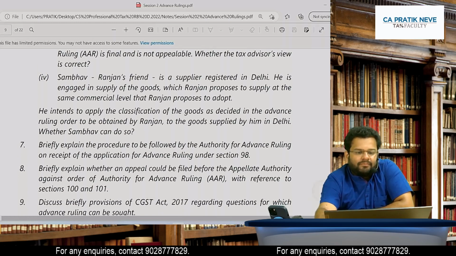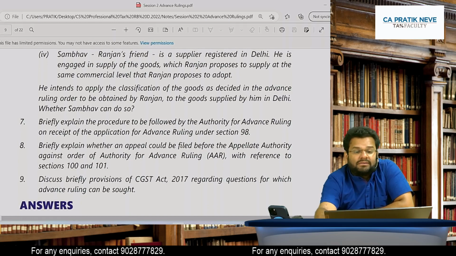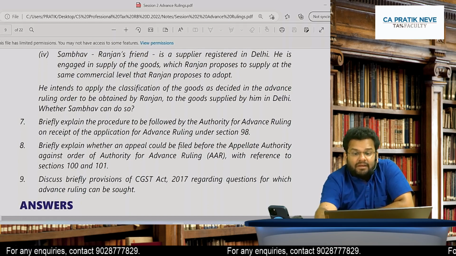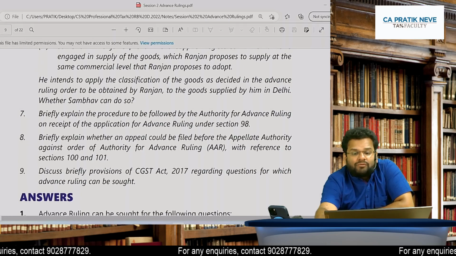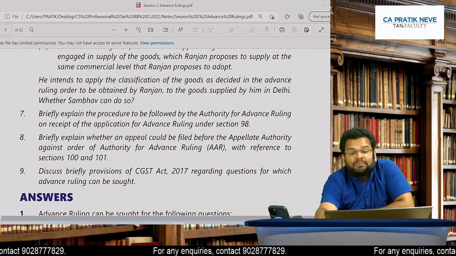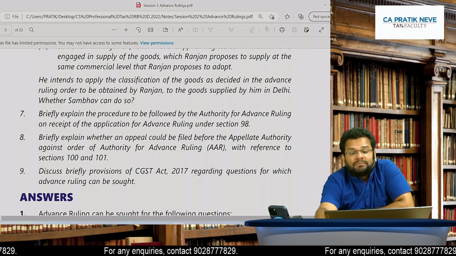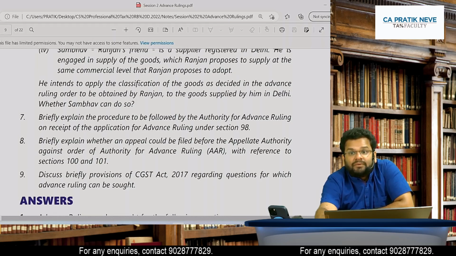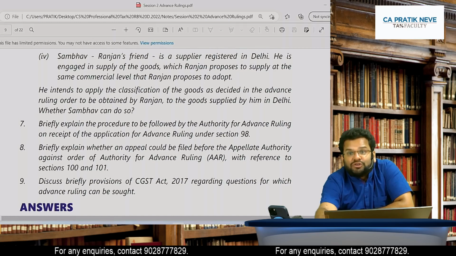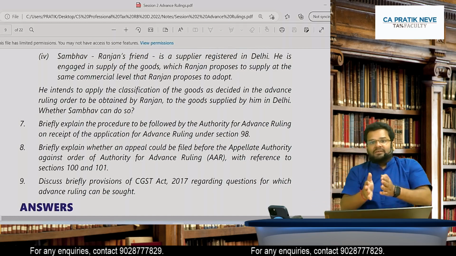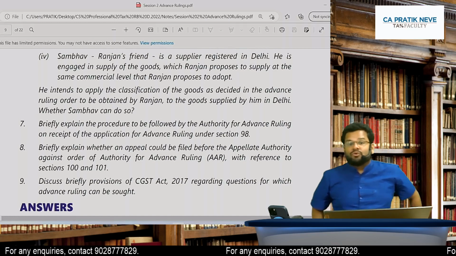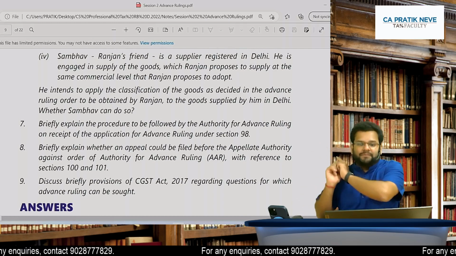Very good. Sambhav, who is Ranjan's friend, is a supplier registered in Delhi. He is engaged in supply of goods which Ranjan proposes to supply at the same commercial level that Ranjan proposes to adopt. Friends, is it possible that Ranjan adopts the advance ruling which is given to Sambhav?